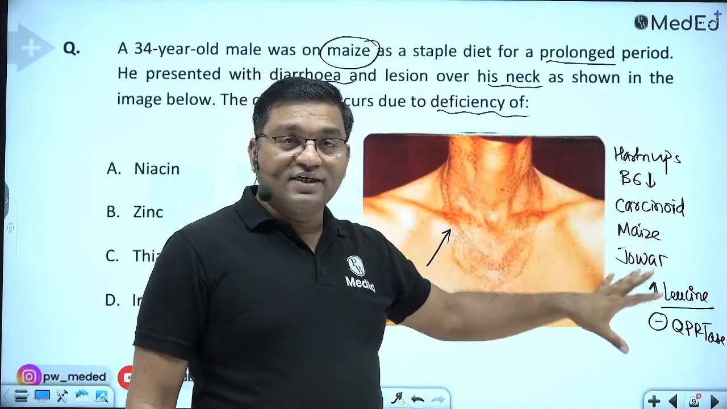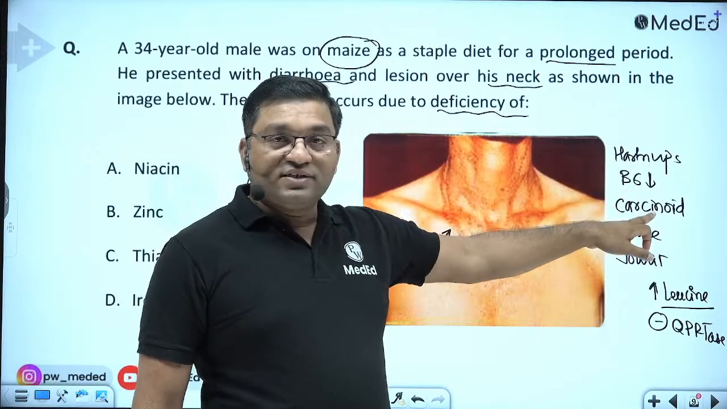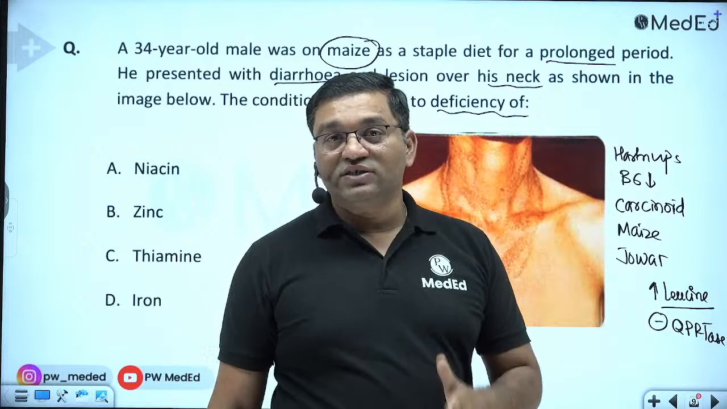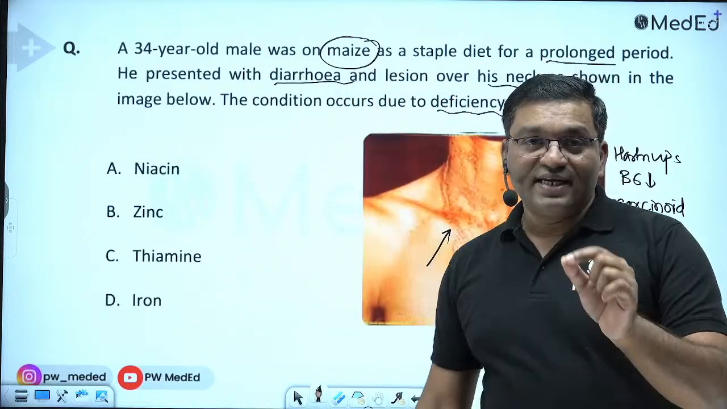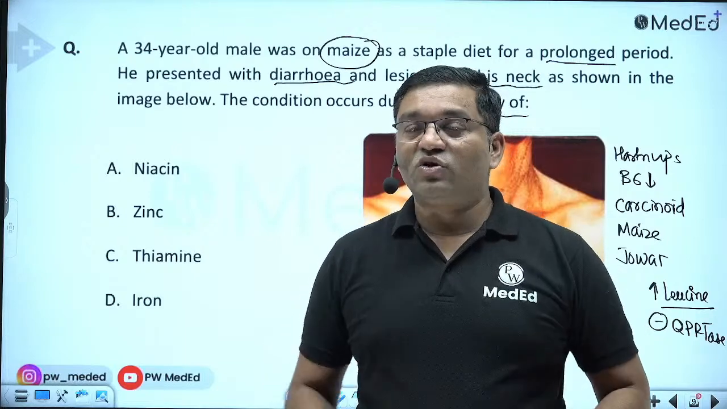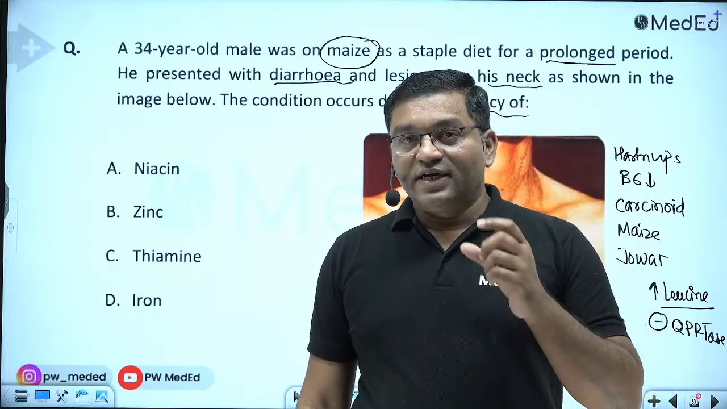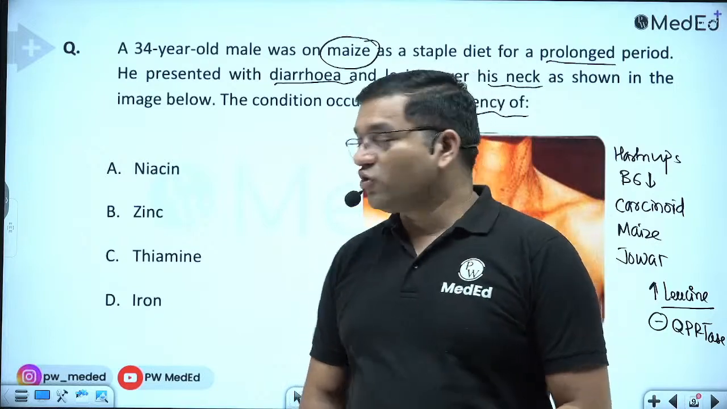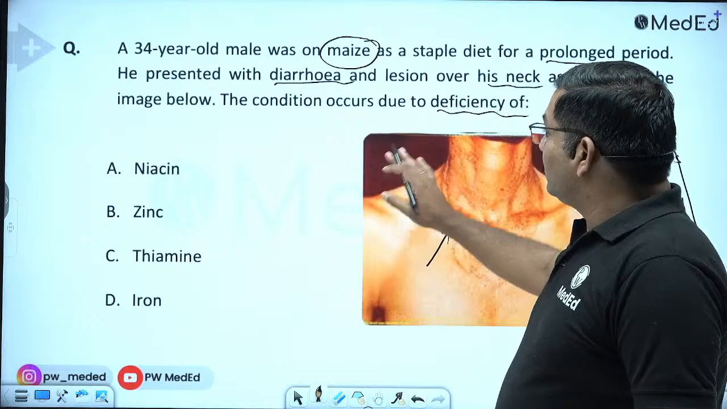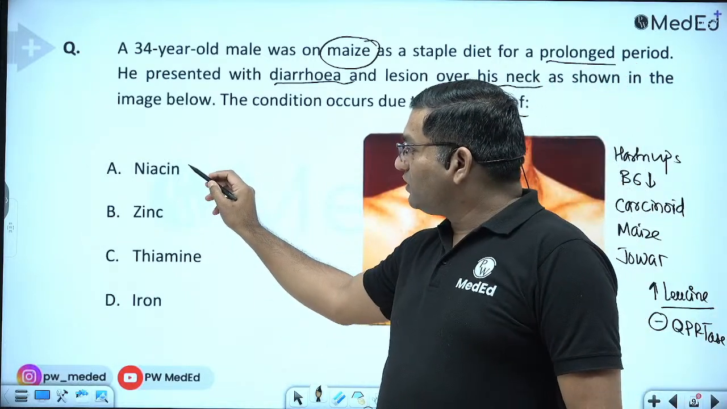So these are connected: Hartnup disease, pyridoxine, carcinoid syndrome, serotonin-producing tumor, and maize and jowar as a staple diet cause niacin deficiency. Remember: diarrhea, dementia, dermatitis. Casal's necklace, glove and stocking appearance of hands and feet, diarrhea, and dementia, loss of memory. Ghajini movie, watch it, memory loss. So it causes pellagra. These are the symptoms of pellagra, so niacin deficiency causes pellagra.